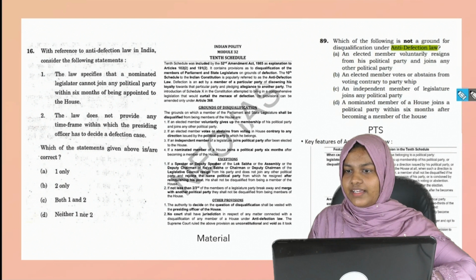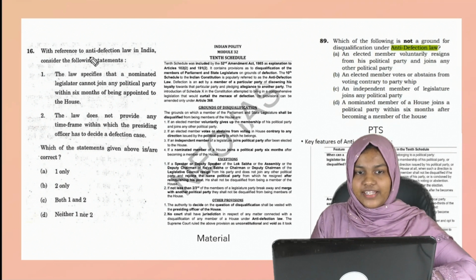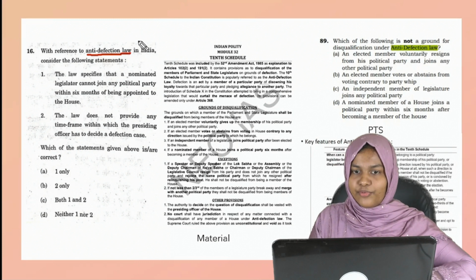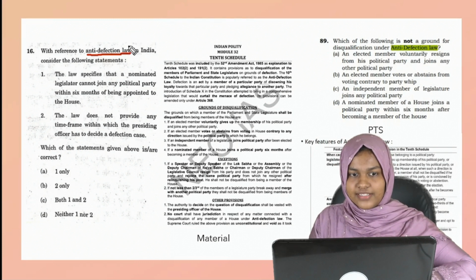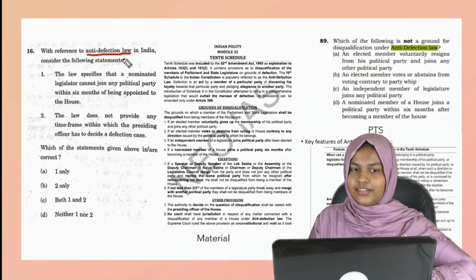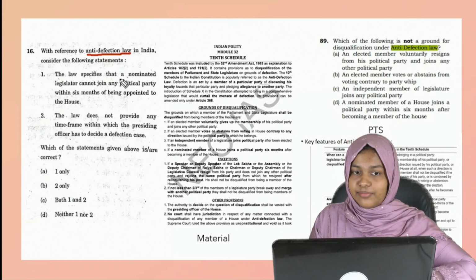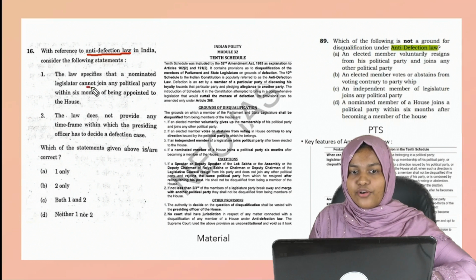Yeah. Anti-defection law. A very, very important area, both static and current affairs. This is a current affair related question, but from a static area. The first statement is, a nominated legislator cannot join a political party within 6 months.